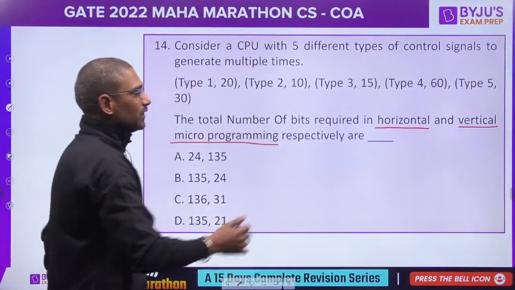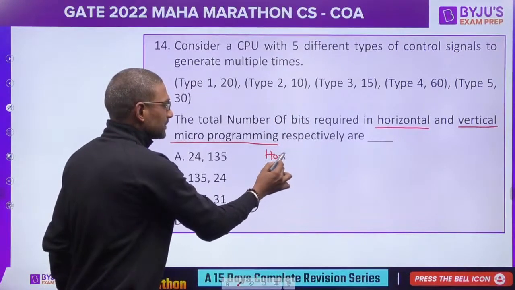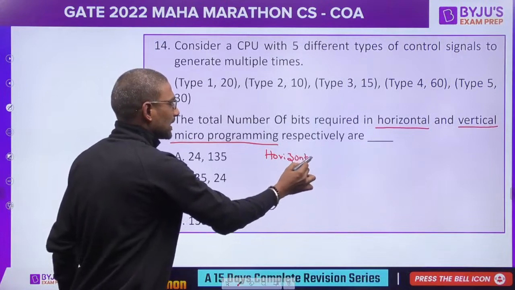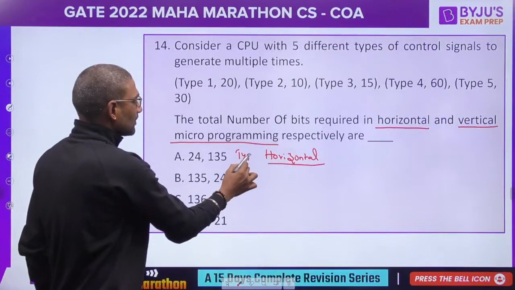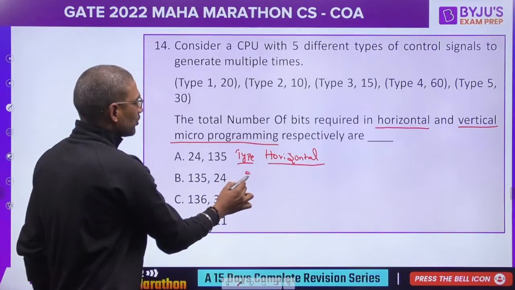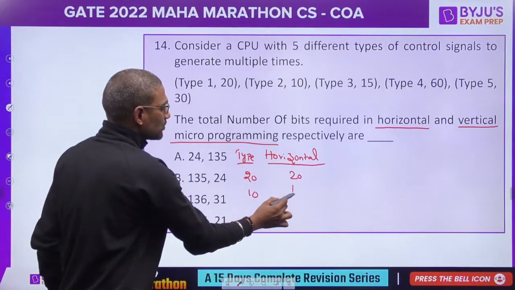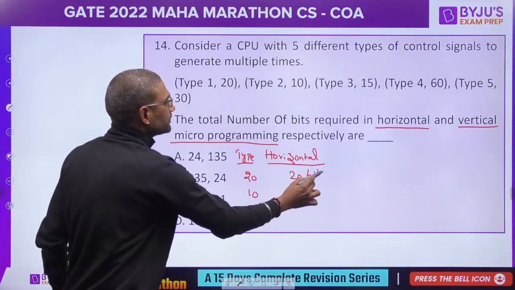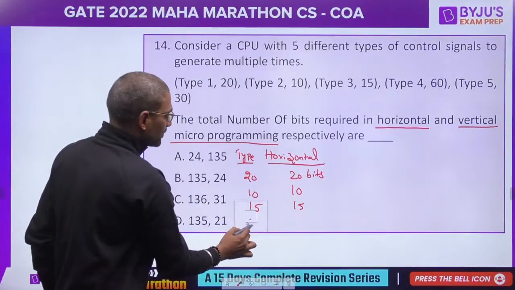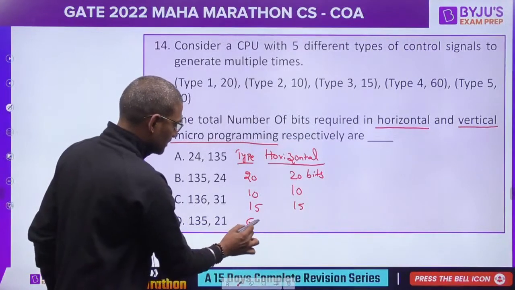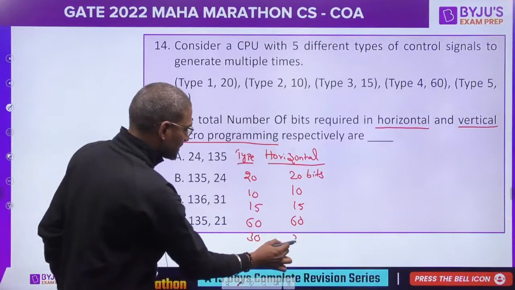Okay, so in horizontal, as I said, if it is I signals, we would require I bits. Here type 1 has 20, so 20 bits would be required, and type 2 has 10, so 10 bits. Type 3 has 15, so 15 bits, type 4 has 60, so 60 bits, and type 5 has 30, so 30 bits.